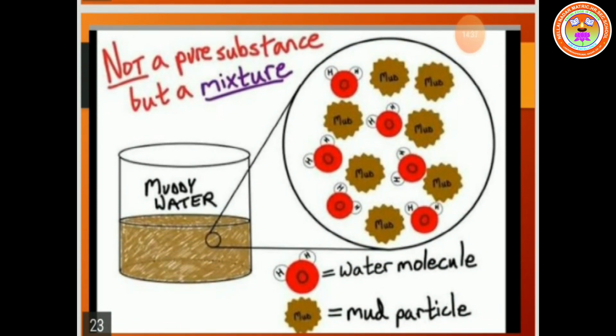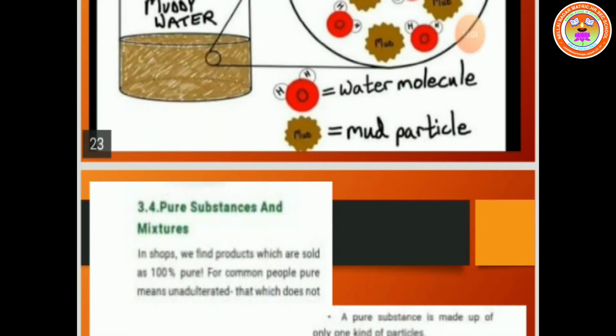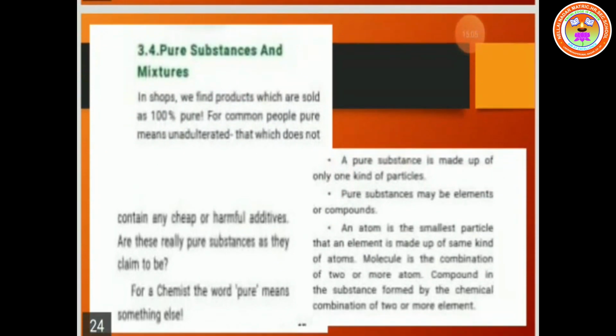See the muddy water. The water mixed with sand is called muddy water. We can get it from the pond. It is not a pure substance, but a mixture. So H2O is the water molecule, which is then mixed with mud particles. So both together are called muddy water. Okay.